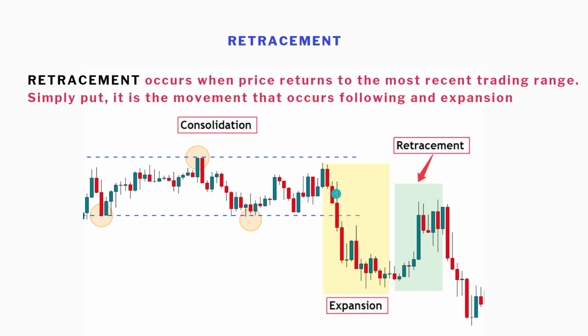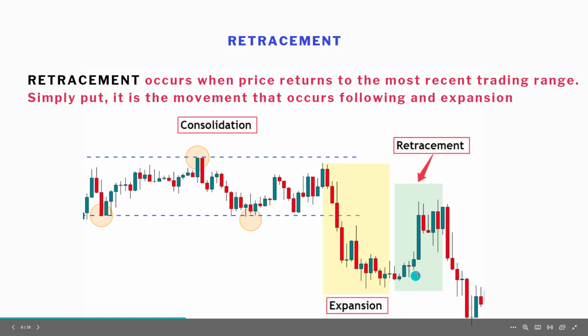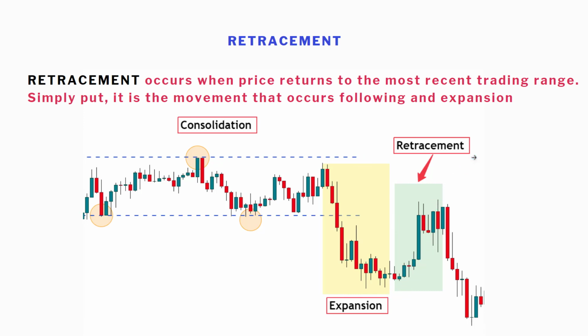Okay, this is a range. Expansion happens and then it is retracing back into the range. From here to here on the retracement, it's simply going back into the range. Why is it going back? I will show you exactly why this is happening.